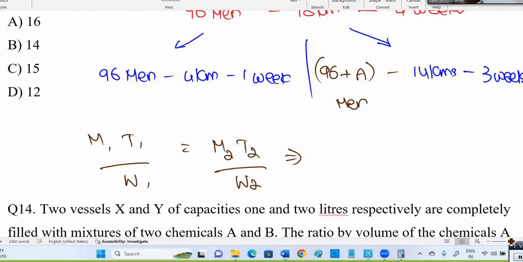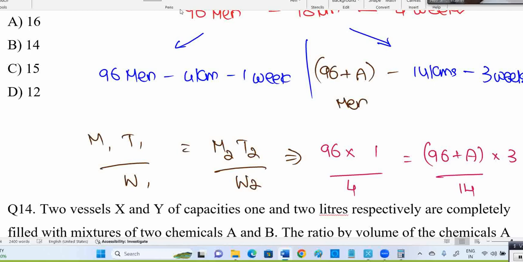I'll give another method. M is 96 men. T is for timing. How much time? 1 week. How much work completed? They completed 4 kilometers. Now M2 is 96 plus A, T stands for timing. They should complete that in 3 weeks. What work should be done is 14 kilometers they have to complete. W stands for work. M stands for how many members. T stands for the timing. How much time.